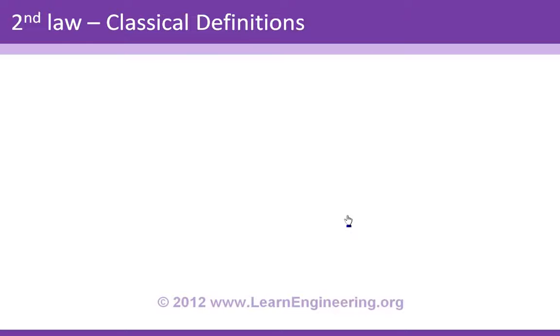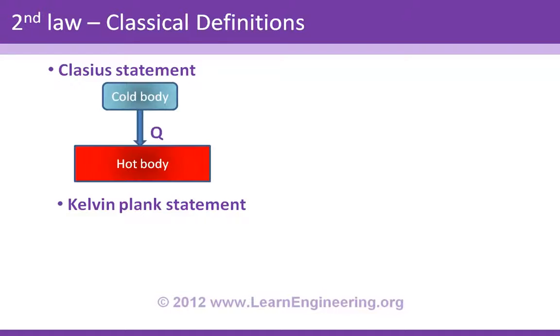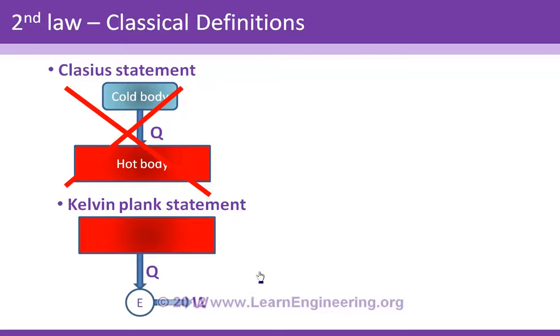In this section we will see what the second law of thermodynamics is. If you check a standard thermodynamics textbook, you could find mainly two statements for the second law. One is Clausius' statement, the second is the Kelvin-Planck statement. About Clausius' statement, consider this system where you have a cold body and a hot body and heat is flowing from the cold body to the hot body. Assume this is the only process happening. According to Clausius' statement, this process is impossible.